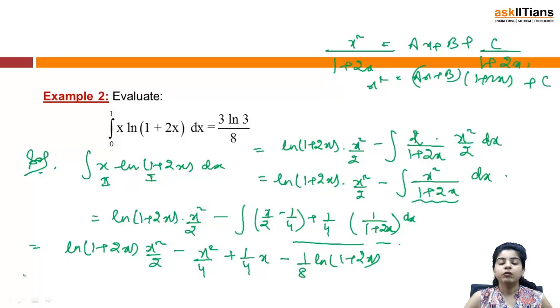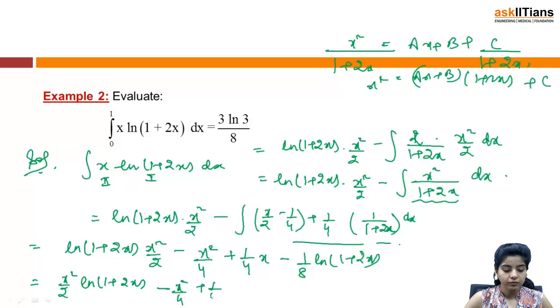So basically, in indefinite integration you used to get a constant on integrating the functions. Now in this case we won't be getting a constant because we are having definite limits. So we have reached this step. This finally becomes x square by 2 ln of 1 plus 2x minus x square by 4 plus 1 by 4x minus 1 by 8 ln of 1 plus 2x, right.